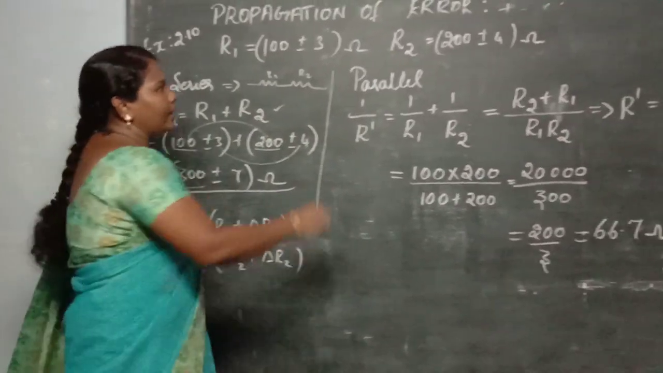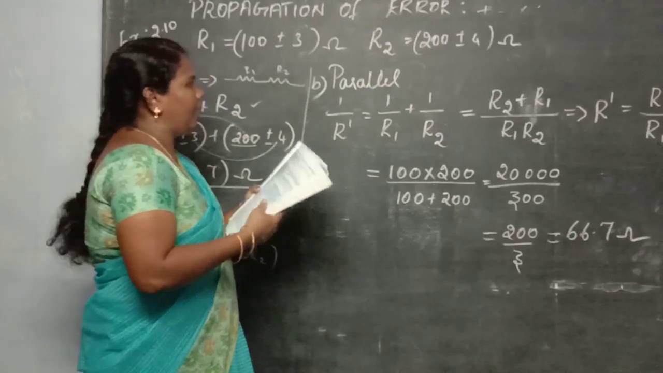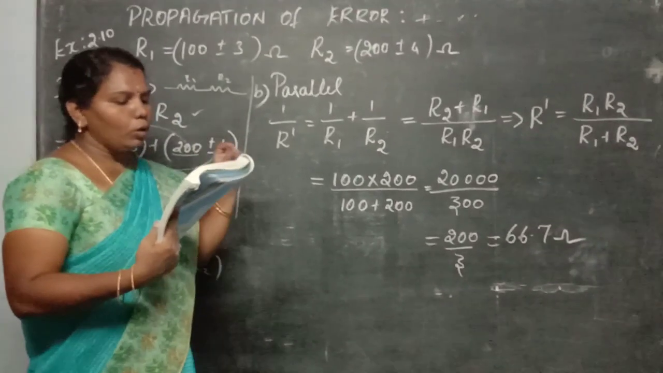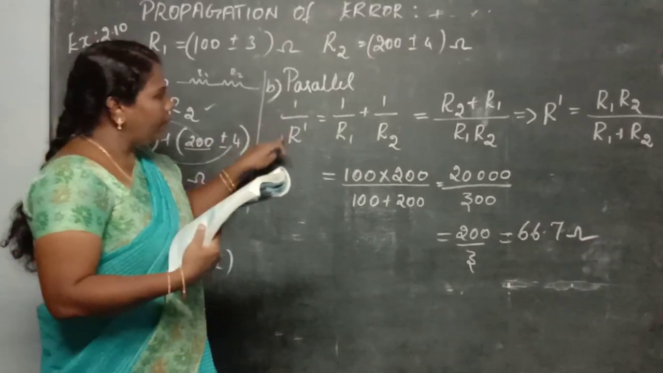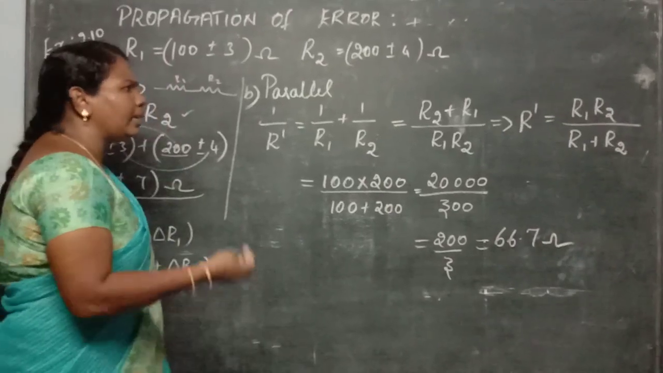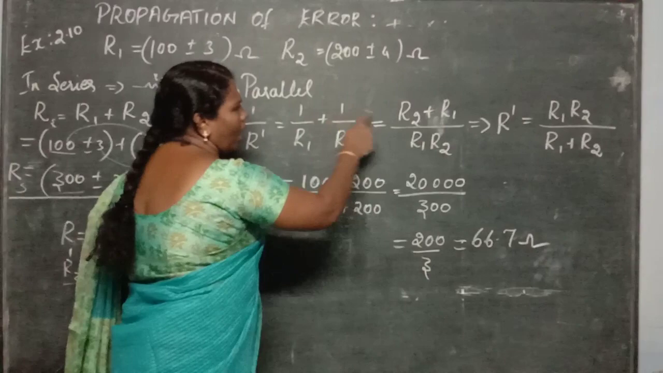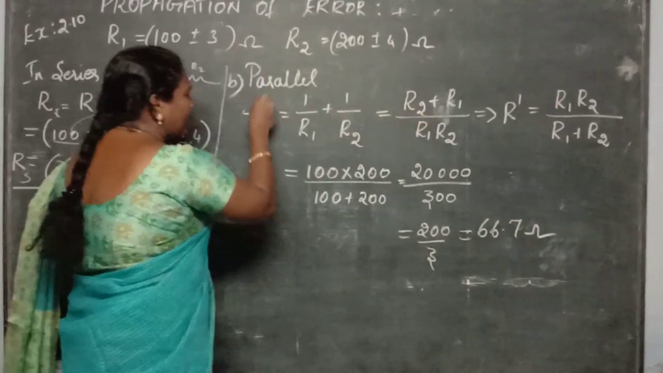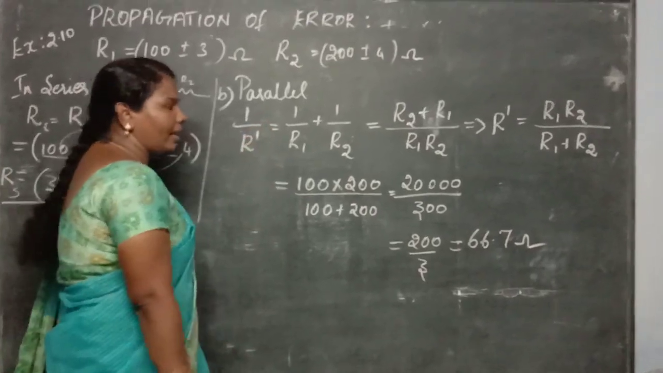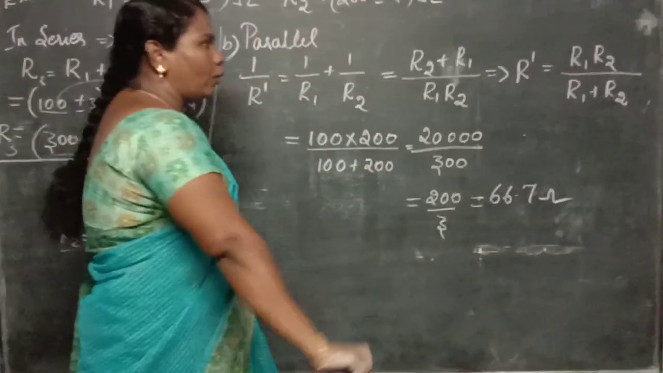And second, they are given the second question. If it is connected in parallel, they are given the parallel combination. Use the relationship 1 divided by R dash is equal to 1 by R1 plus 1 by R2. So just find the LCM: take the LCM R1 R2, here R2 plus R1. I need to find R dash. So R dash is R1 R2 divided by R1 plus R2.